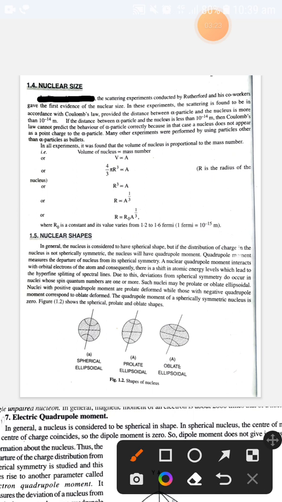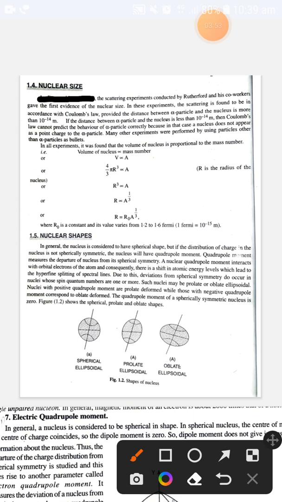The value of the constant can vary from 1.2 to 1.6 Fermi, where 1 Fermi is equal to 10 raised to the power minus 15 meter. So in order to calculate the radius of any nucleus, we just have to consider the mass number. According to the mass number, we can calculate the radius of the nucleus directly. The radius of the nucleus gives the idea about the nuclear size.